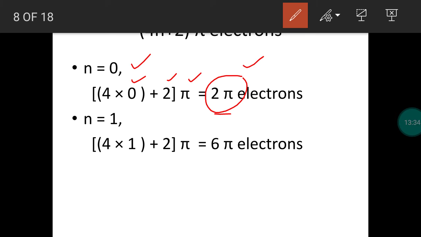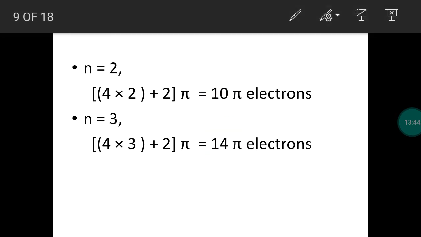Okay. The same way, substitute 1 in the formula. We will get 6 pi electrons. Substitute 2 in the formula instead of n, 10 pi electrons. Substitute number 3, we will get 14 pi electrons. So the 4n plus 2 pi formula is used to find whether the compound is aromatic or not.